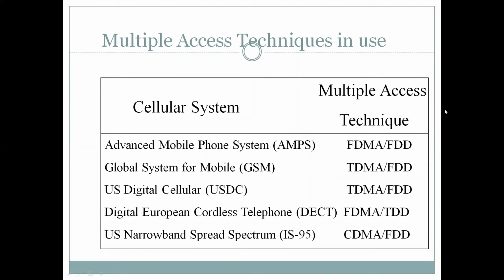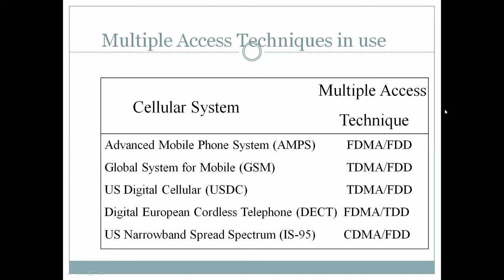Now, this table compares particular cellular systems and the multiple access techniques that they use along with the duplexing technique. AMPS, the advanced mobile phone system, uses FDMA in tandem with FDD. The most preferred system, global system for mobile communication, GSM, uses TDMA in tandem with FDD.